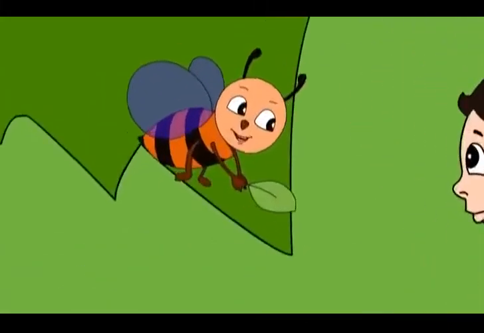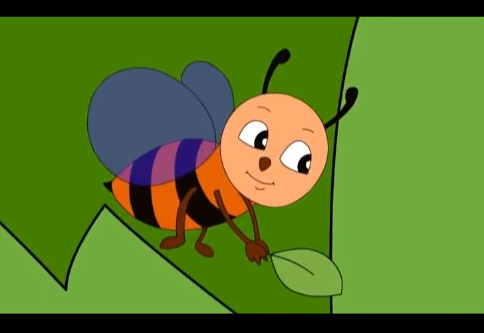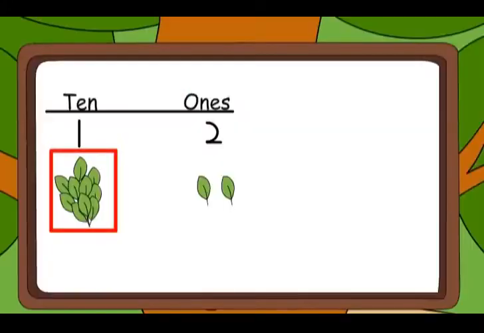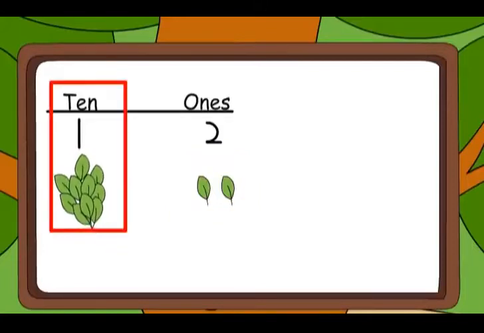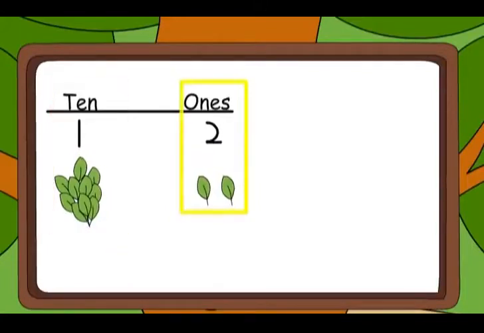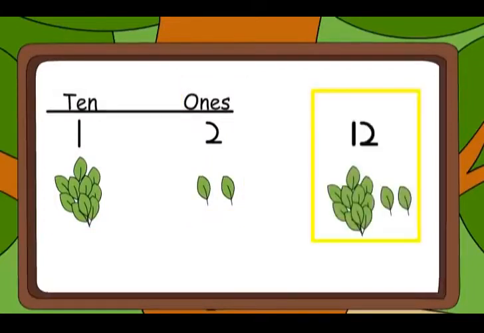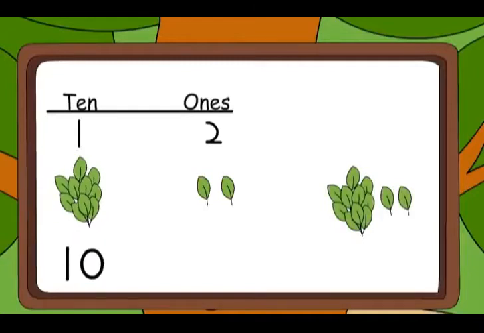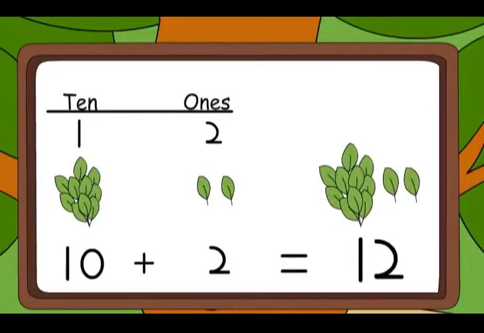Look, I got one more leaf. So, it is 10 leaves and 2 more leaves. That is 1 ten and 2 ones. That makes it 12. Oh, so 10 plus 2 equal to 12.